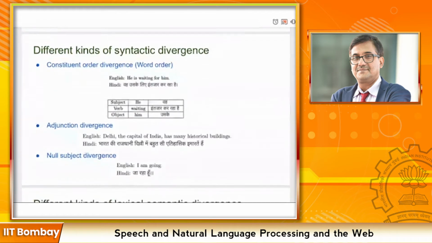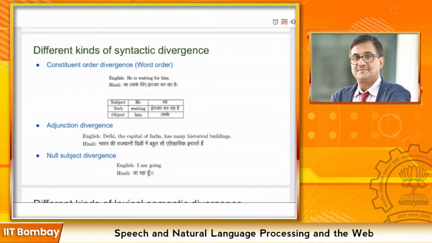And adjunction divergence is where different adjunct structures have different positions in the sentence. Like in "Delhi, the capital of India, has many historical buildings", the capital of India is a phrase which is coming after the word Delhi. And in the Hindi sentence, भारत की राजधानी दिल्ली में बहुत सी ऐतिहासिक इमारतें हैं, भारत की राजधानी is coming before the word Delhi. So the position of the phrase is different in both the sentences, which leads to adjunction divergence.